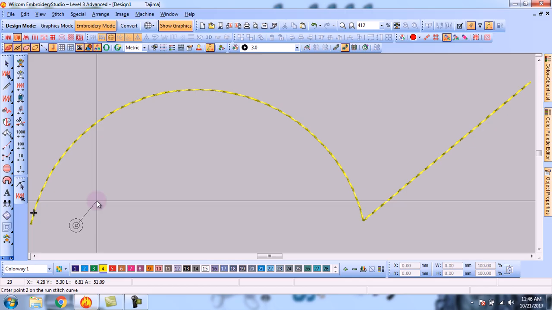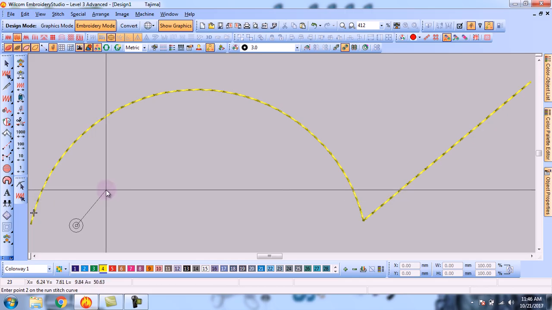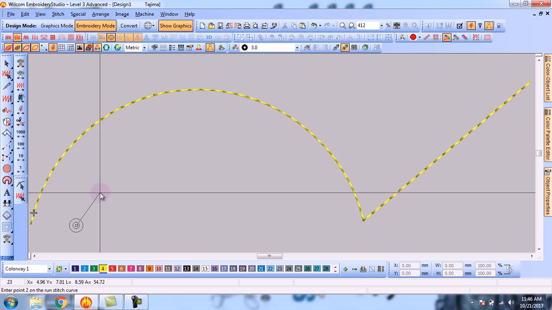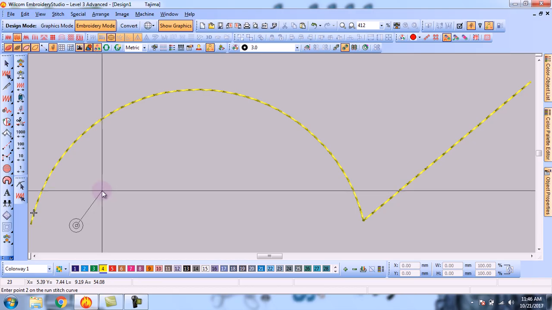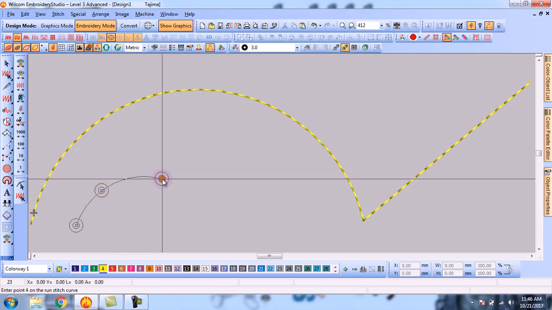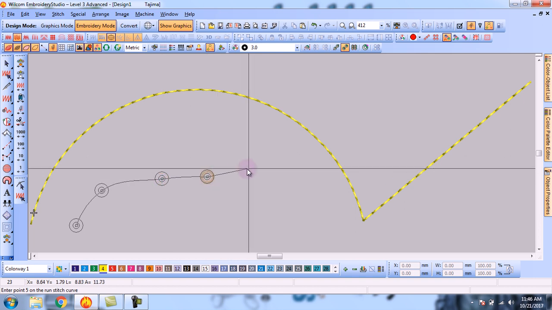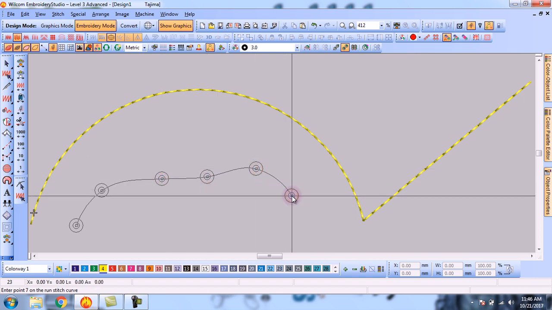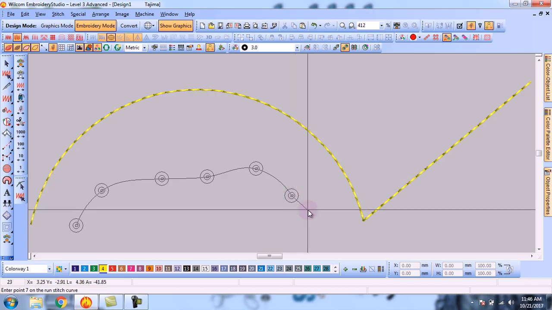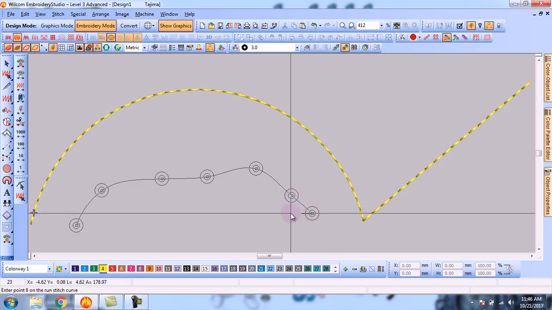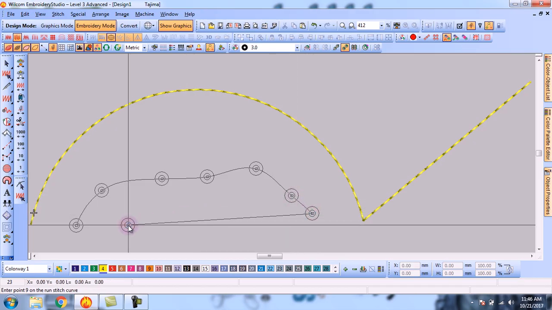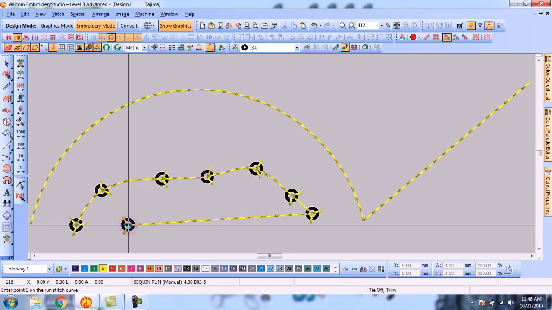All these things we have learned in the previous videos. So the point of this tool is only that where you press the click, it will insert the sequin only on those points where you press the click, left or right click, and enter.